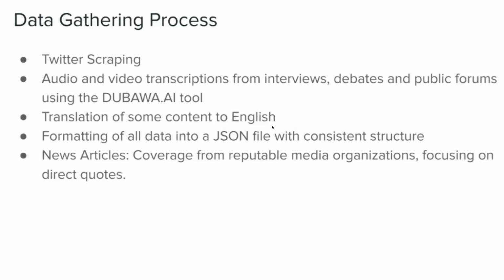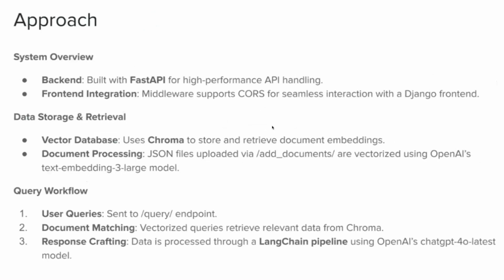Thank you, Nicholas. So our technical approach was that we built the backend with FastAPI for high performance API handling, and then we integrated with the front end. For data storage, we used Chroma to retrieve the document embeddings, and all of our data was formatted into JSON format, both the transcripts and the tweets, and everything was uploaded for each candidate based on each election.